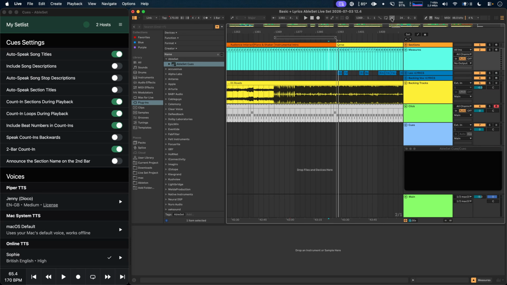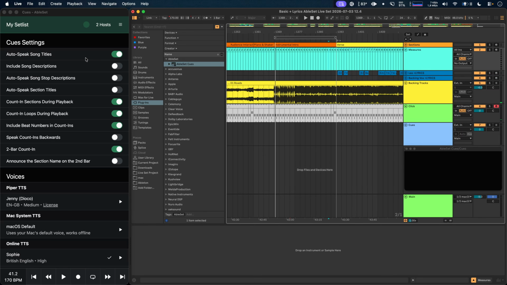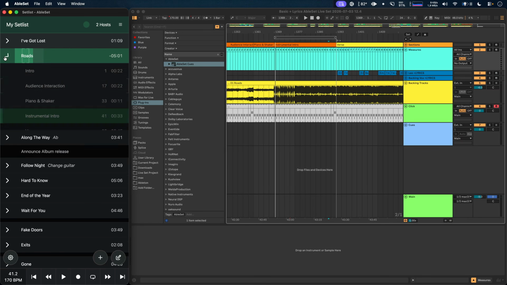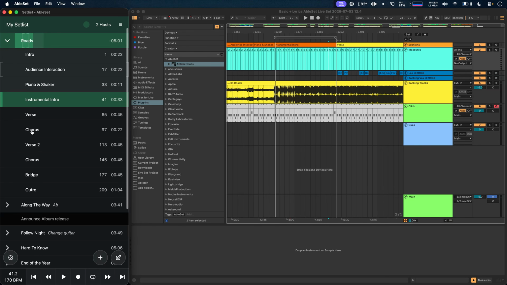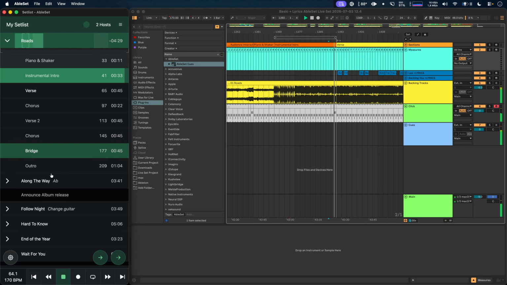If I were to loop the current section, it would sound like this. And if I were to jump to a completely different section while playing, then it would sound like this.